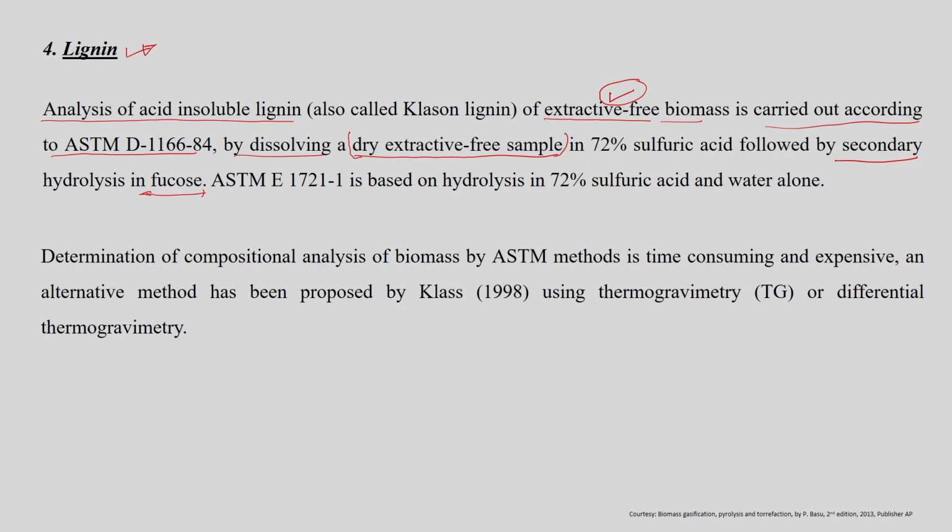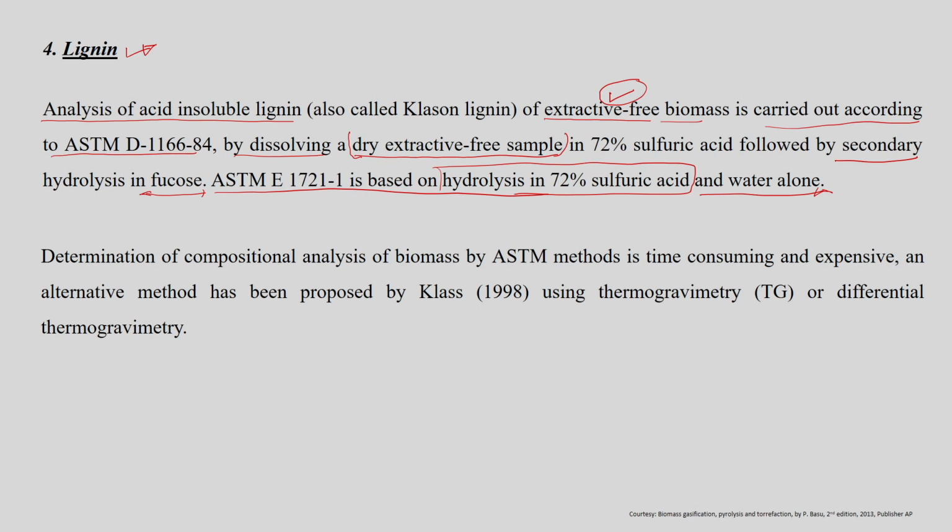Another ASTM method is also used for this purpose, in which the hydrolysis is carried out using 72% sulfuric acid and water alone. Once we do this treatment, we can estimate the lignin content in the sample as well. So, all together it gives us the information about the compositional analysis of a biomass sample, and with the help of this we can calculate the cellulose, hemicellulose, lignin, extractives and ash content in the biomass sample very easily.